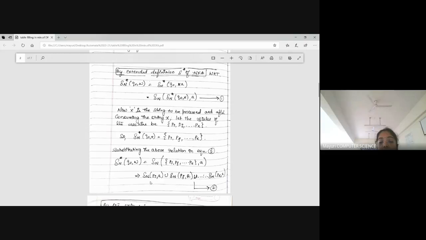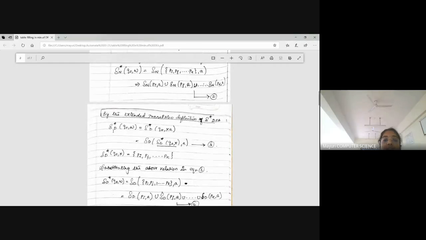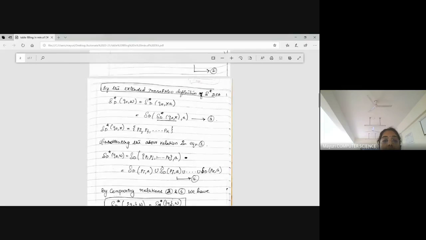The same thing I have to get out of my DFA also. The same thing I have done, but the only difference is that instead of delta n star, please use delta d star. Delta d star of Q0 comma X at a time, because it's a string, and later I will apply the input A. The string goes through Pi, Pj, Pk, and then each time I apply the input A to each state. So this is my equation number 4.